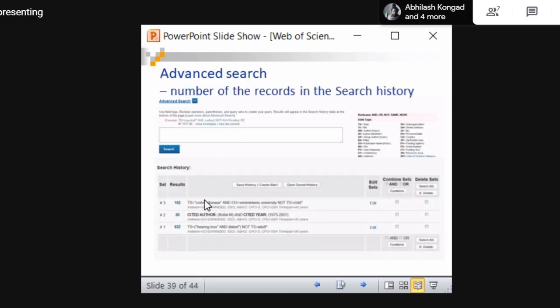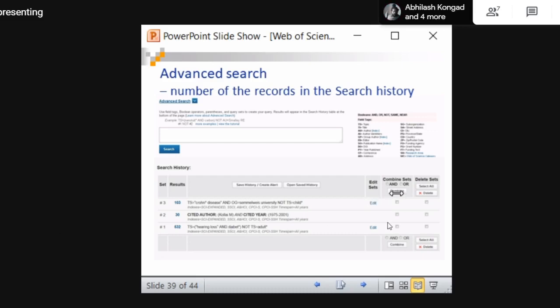So this is search history. If you want to see your search history, you need to register yourself as a member. Then only you can see this. Search history means yesterday you might have conducted a search, and due to some emergency you closed it and left. Today, instead of searching again newly, you can just go to search history and retrieve it.